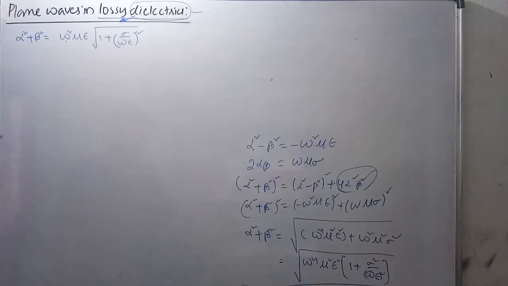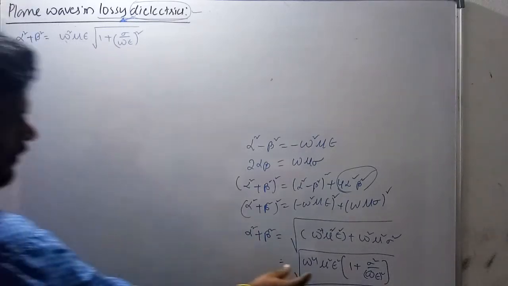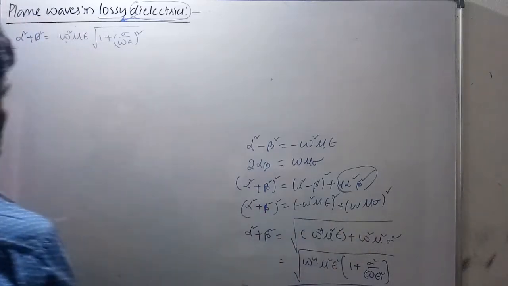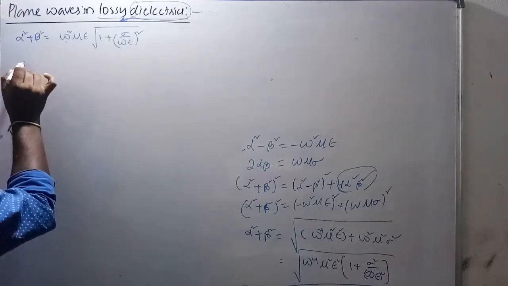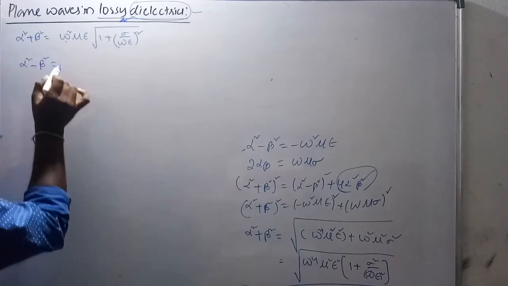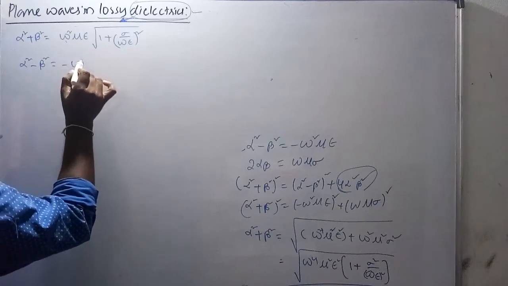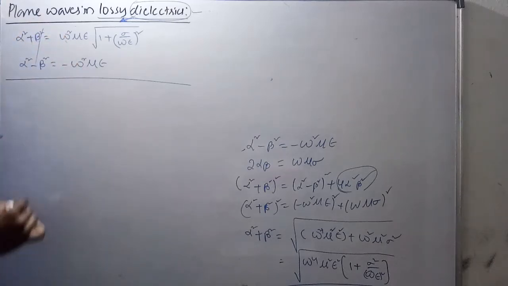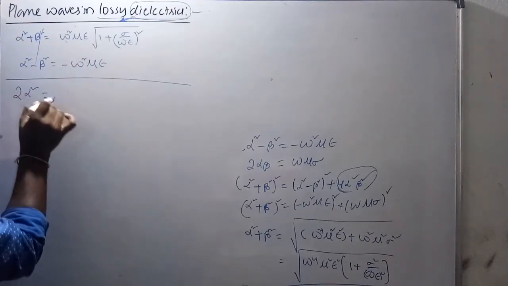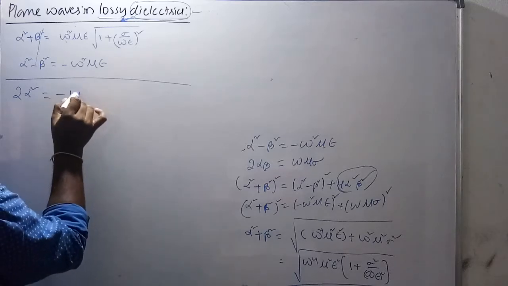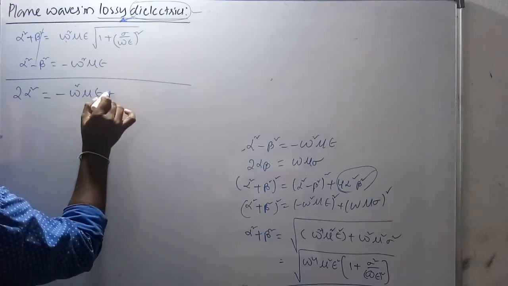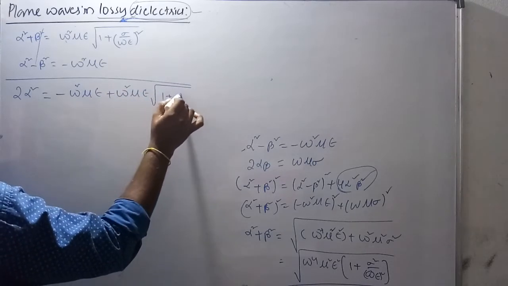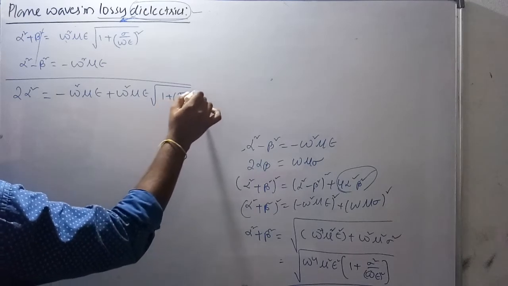Yes, see that from this expression alpha square plus beta square is equal to omega square mu epsilon under root of 1 plus sigma by omega epsilon whole square. And also from here alpha square minus beta square is equal to minus omega square mu epsilon. If you add these two equations, plus beta square and minus beta square get cancelled, so 2 alpha square is equal to minus omega square mu epsilon plus omega square mu epsilon under root of 1 plus sigma by omega epsilon whole square.